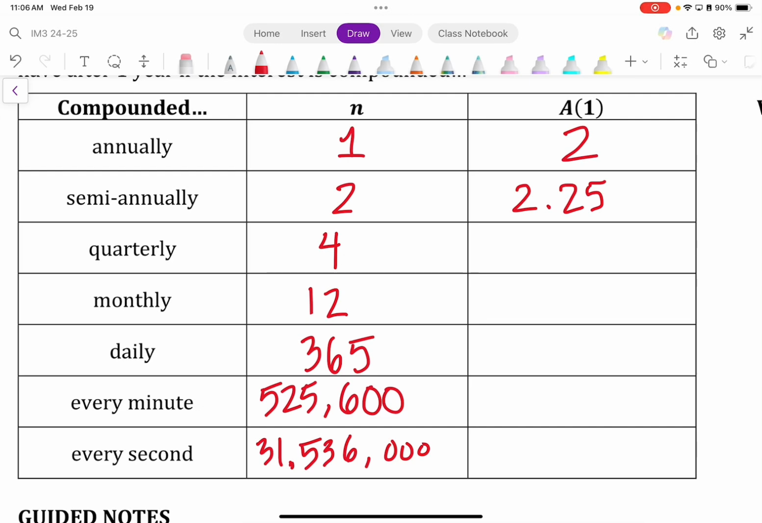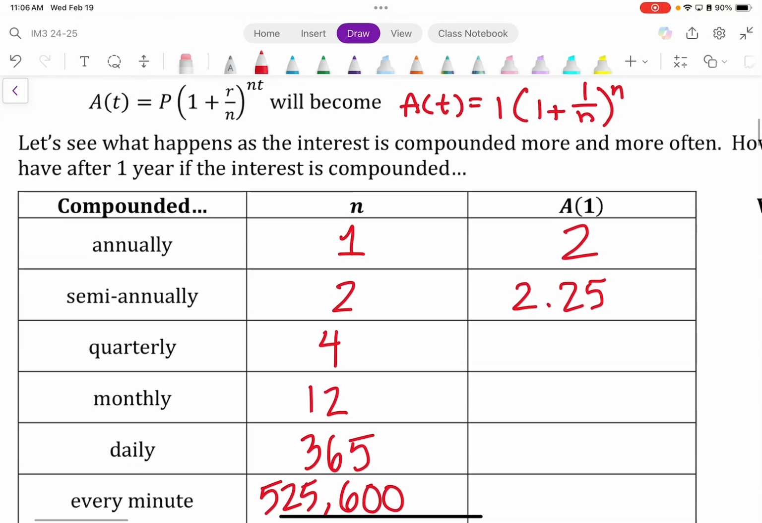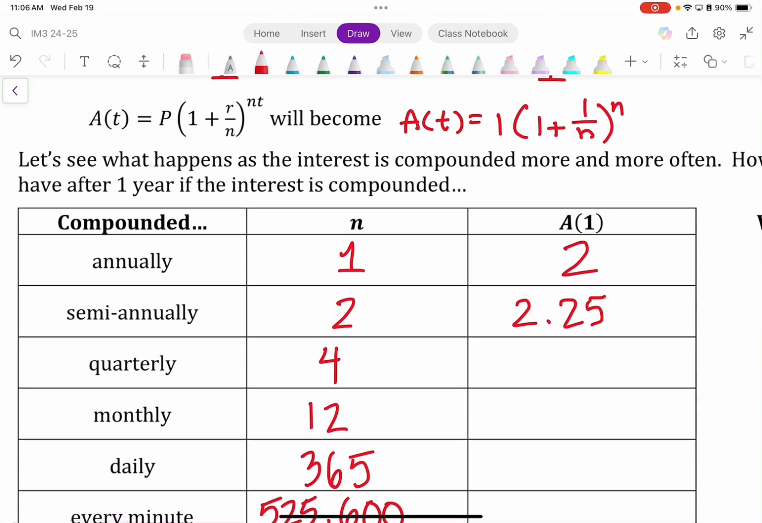So for quarterly, replace n with a 4 and write out your answer. Then go to monthly, replace n with a 12 and write out your answer. Does that make sense? So you're plugging these values of n into this equation right here. This is where you're putting the calculator. Make sense? I'm going to give you guys 3 minutes. You can do this with your partner or by yourself. For your solutions, do not round it. I want it 4 decimal places. I'll write it up here on the board.